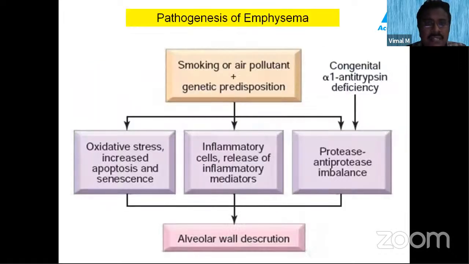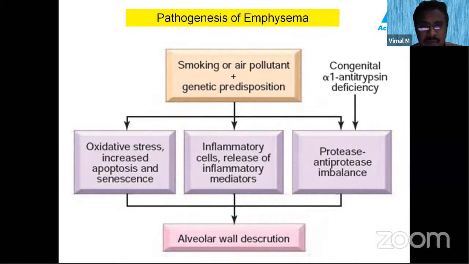Now the pathogenesis of emphysema. Smoking is an important risk factor. Apart from smoking, air pollutants or genetic predisposition, like conditions such as alpha-1 antitrypsin deficiency, all these risk factors increase the oxidative stress, and increase the apoptosis and senescence, the cellular aging. So inflammatory cells and inflammatory mediators, all these things result in alveolar wall destruction.